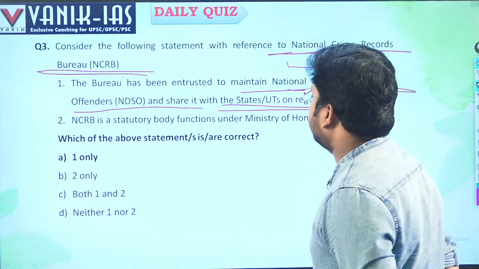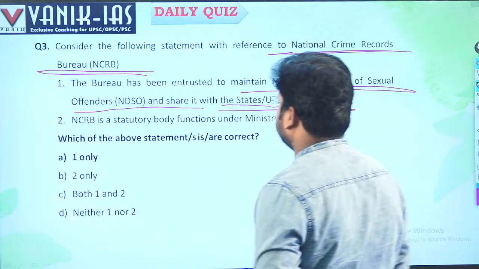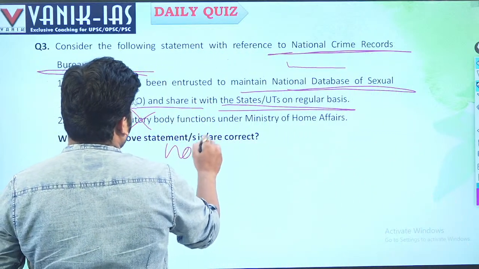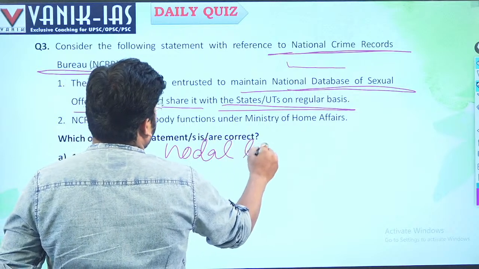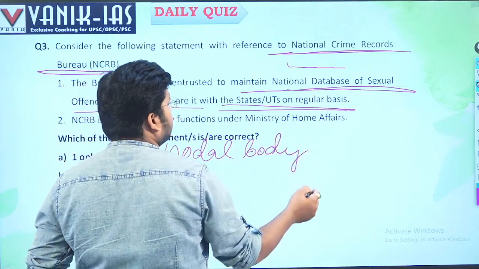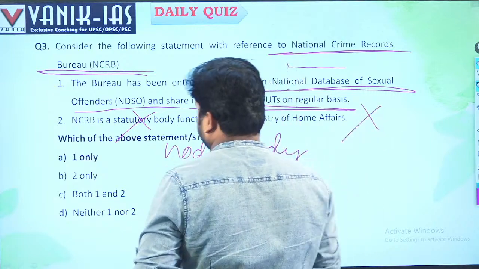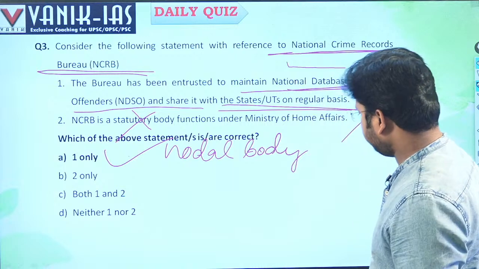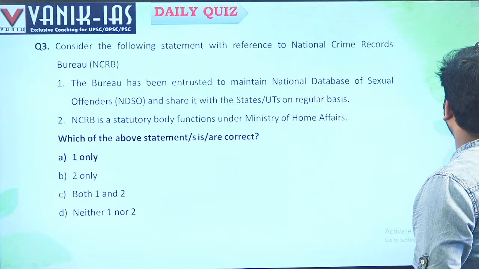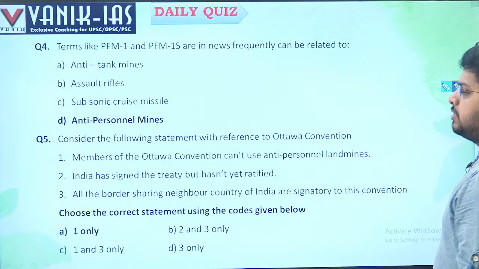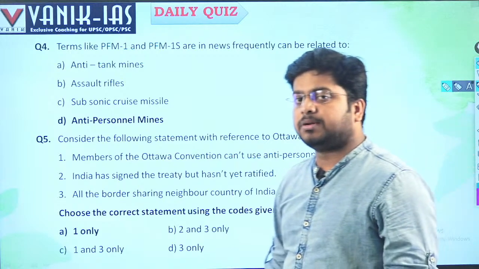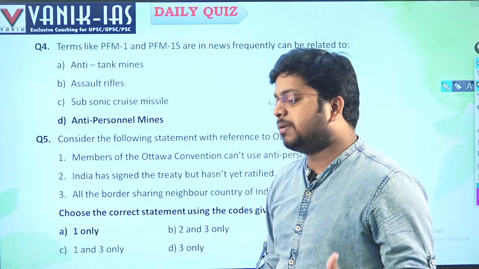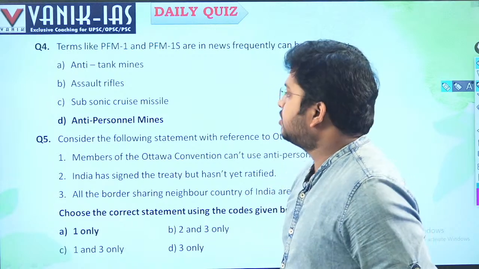NCRB is a statutory body and functions under the Ministry of Home Affairs. No, this is a nodal body regarding crime, but not a statutory body. So the second statement is wrong, and 1 only is the right answer. See, the data of NCRB are based on the states, because law and order is a state subject. So the data processed by NCRB are primarily taken from the states.